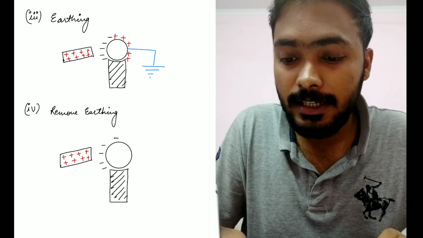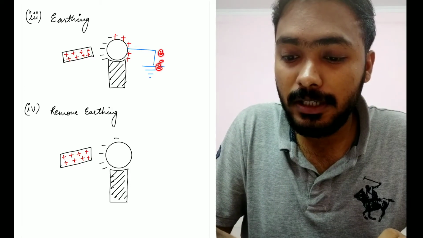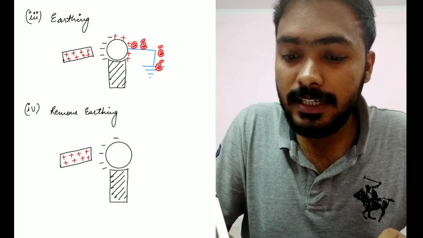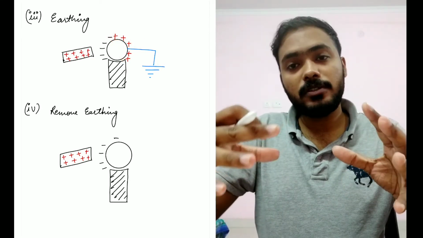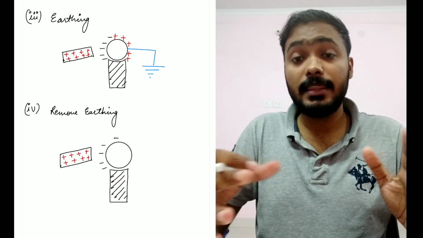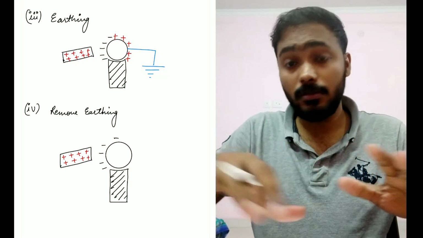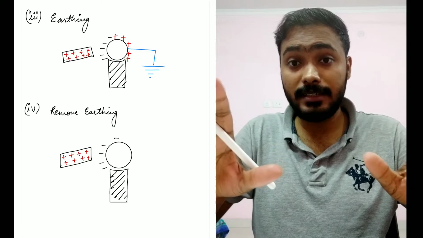I hope I'm making sense. The electrons from the earth will come, and it will neutralize these positively charged particles, right? So these positively charged particles will be neutralized, and there will not be any charge. I hope that is understandable, right?